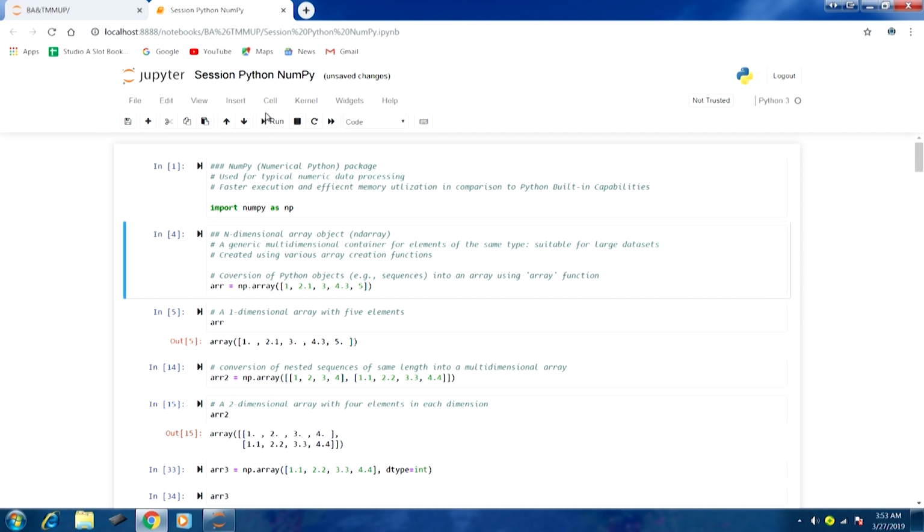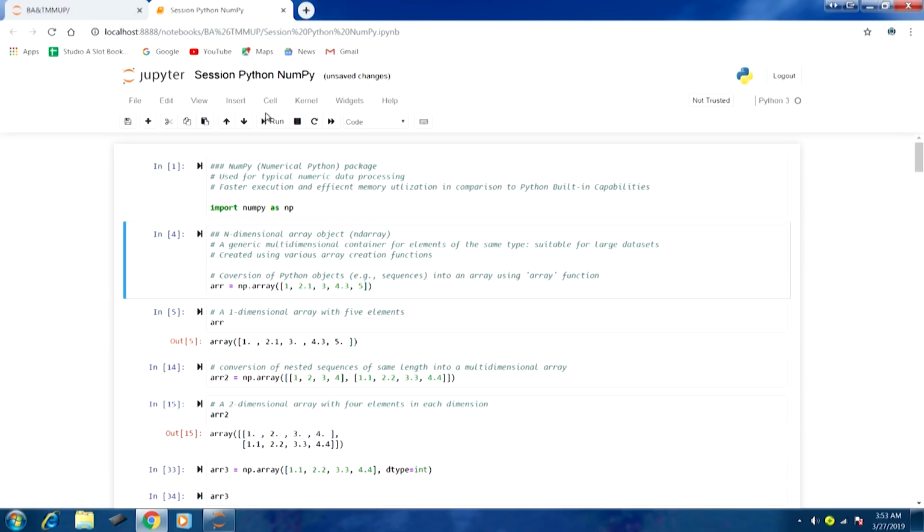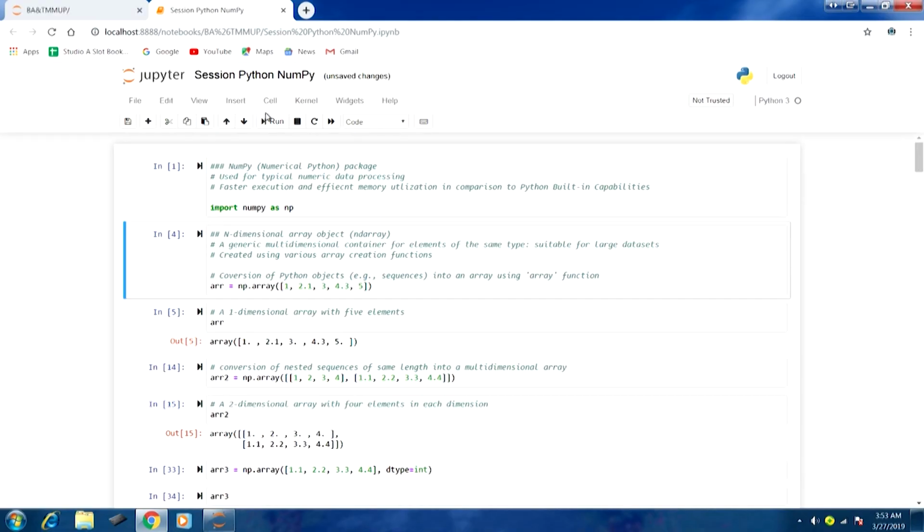Now, there are various array creation functions that can be used to create these array objects. Let us start with the most common one, the array function. Conversion of Python objects, mainly sequences and even list objects, into an array can be done using the array function. Here I have given one example.